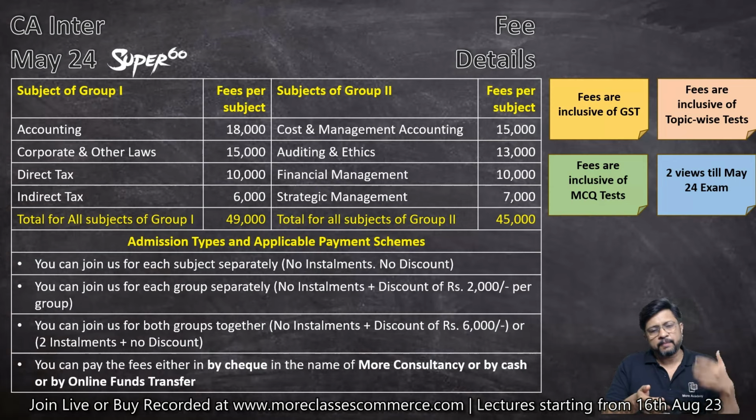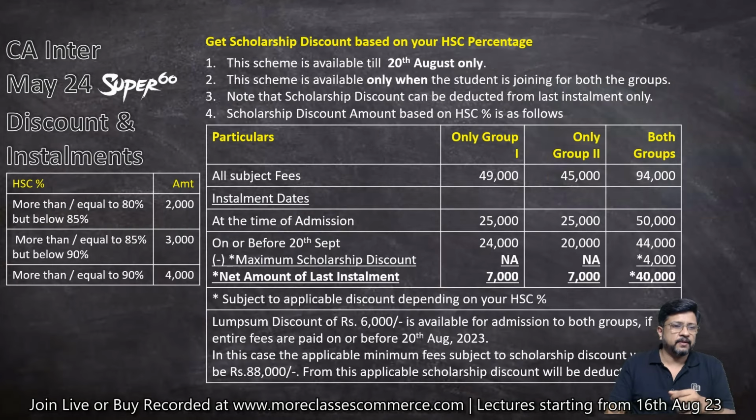If you are paying in lump sum, then there is a discount of 6,000 rupees. If you are paying in installment, then there is no discount. That's how the things will be considered. Okay. And payment can be made either by cash or by check. Check should be in the name of Morec Consultancy, which you can give at our Ambitions office. Or you can also make online transfer.